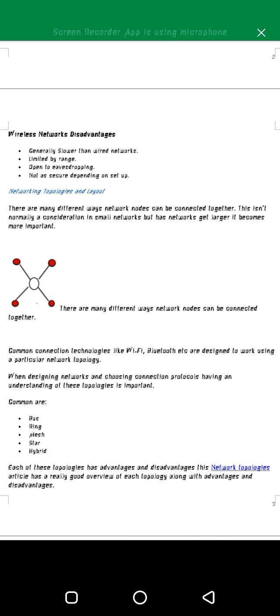Wireless networks are not as secure as wired networks, especially when you are setting them up. If you don't have an expert setting them up, they become even less secure, which makes them vulnerable to hackers and other computer security risks.